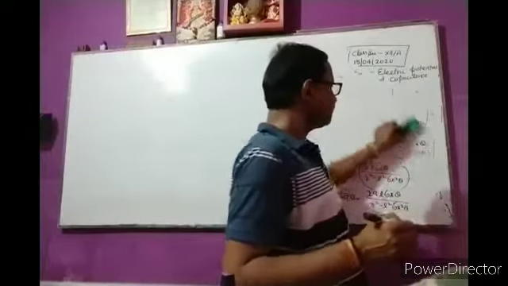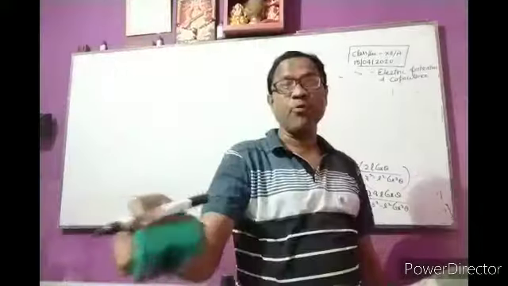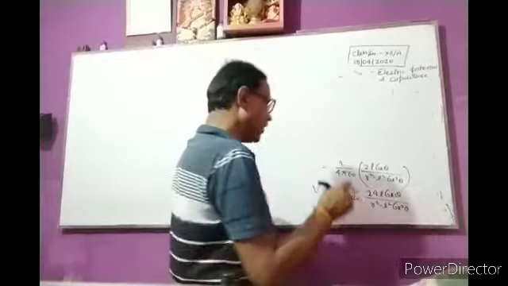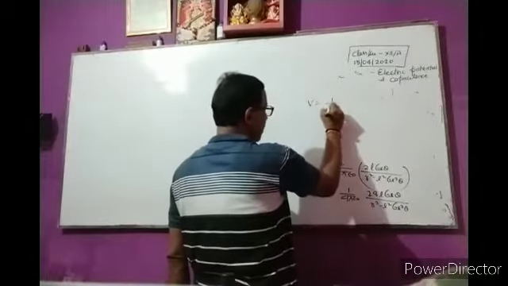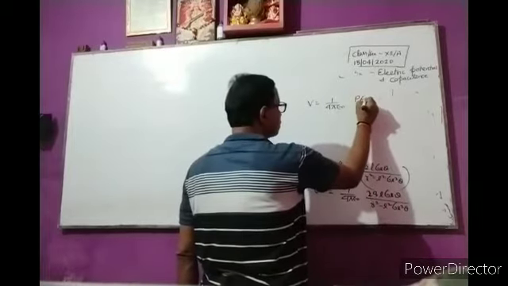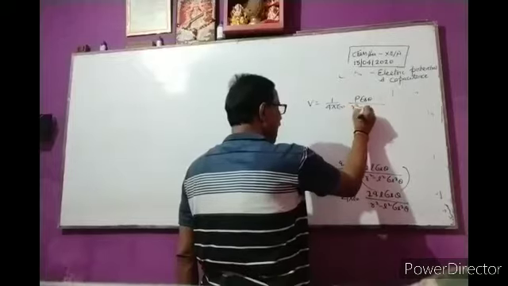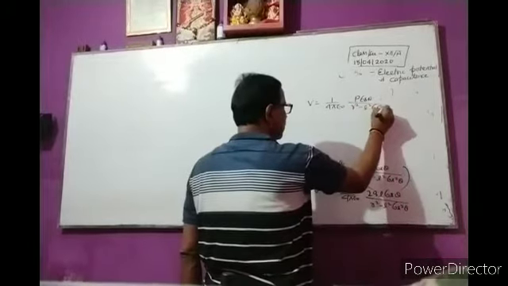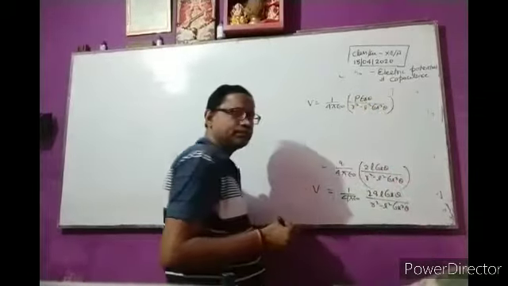Now 2QL is equal to the electric dipole moment, so V is equal to 1 by 4 pi epsilon naught P cos theta by R square minus L square cos square theta.